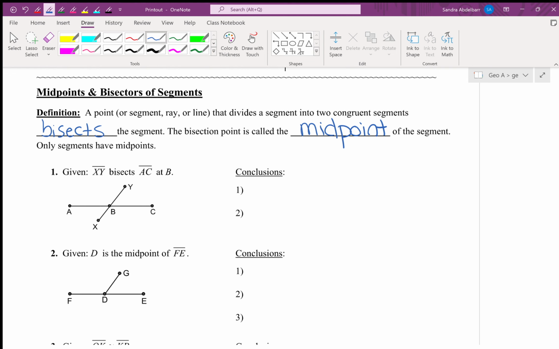Sam. Is YBX considered the bisecting? Say it one more time. YBX. Okay, how do we name a segment with how many points? YX, exactly. YX is doing the bisecting, and what's receiving the bisecting? AC. So that means that we can conclude that segment AB is congruent to segment BC.